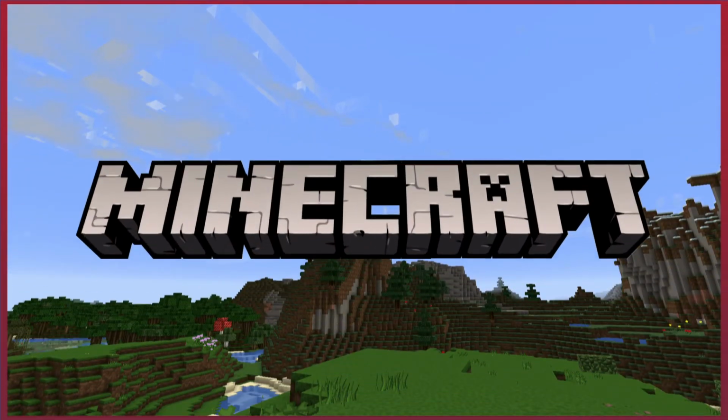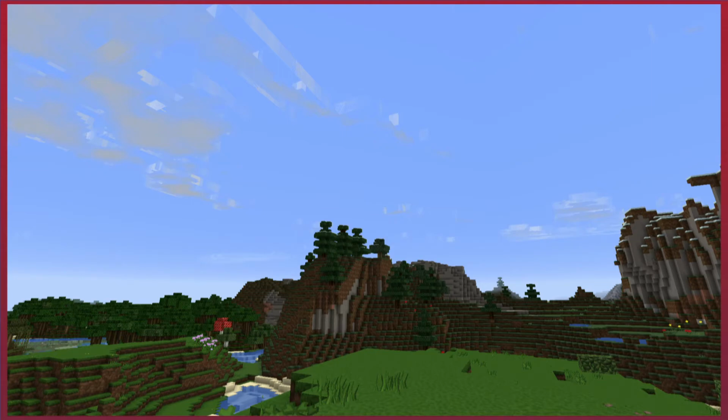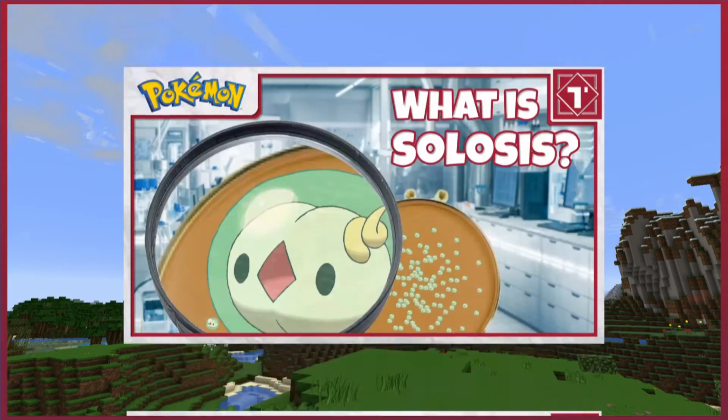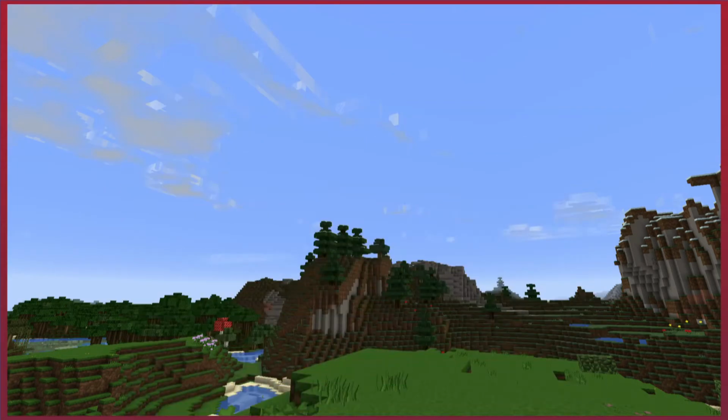Hello everybody, and welcome to the Science of, where today we're taking a look at the cubic world of Minecraft. Rather than do one big topic such as genetics or cell structure, we're going to be looking at some smaller concepts, but hopefully it'll all come together nicely.